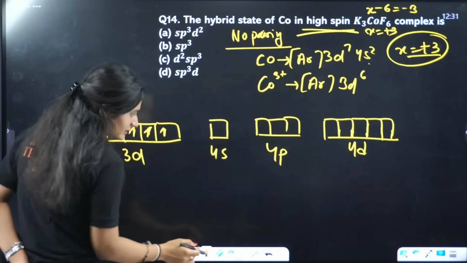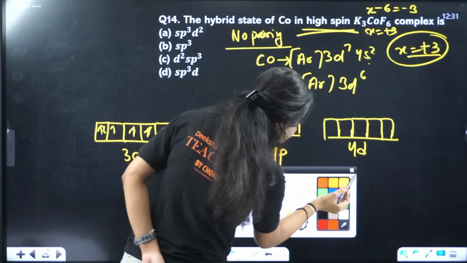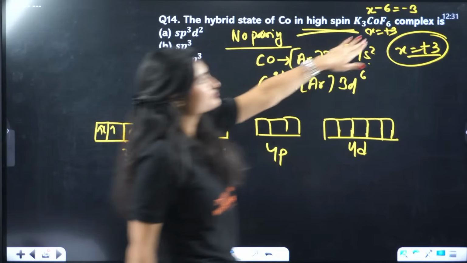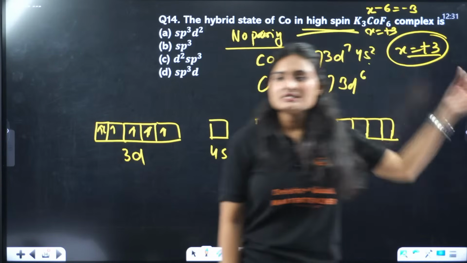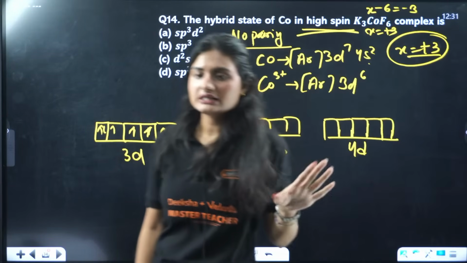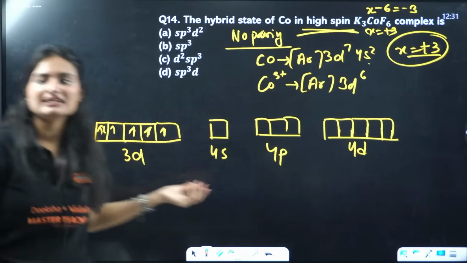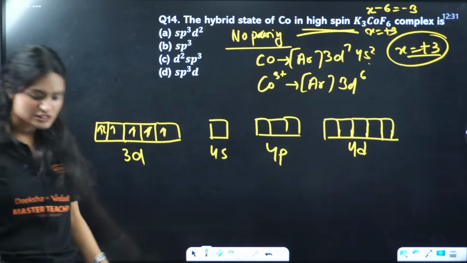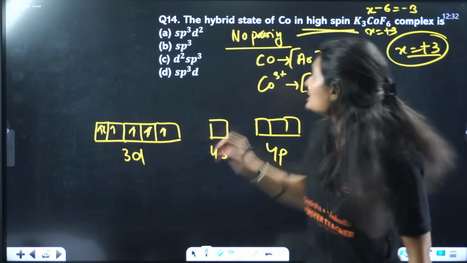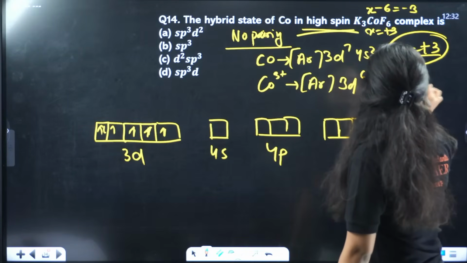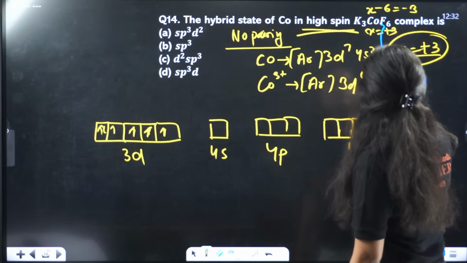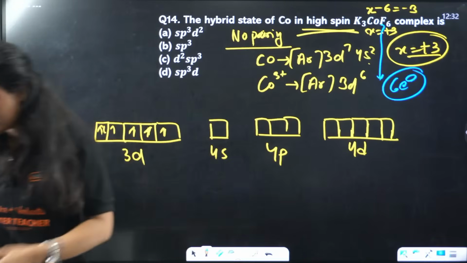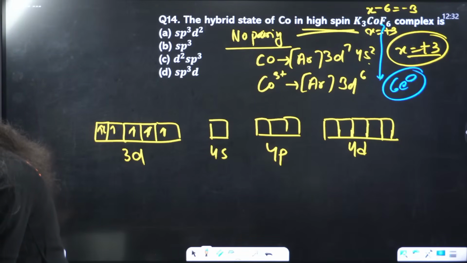Now I'll use a different pen. How many electrons do you have to fill? You have 6 electrons coming from fluorine that you need to fill. Do you have any empty orbitals? The pairing can't happen, you don't have any empty orbitals. You need empty orbitals so that you can fill these 6 electrons. Wherever you fill these 6 electrons, that will be the hybridization.